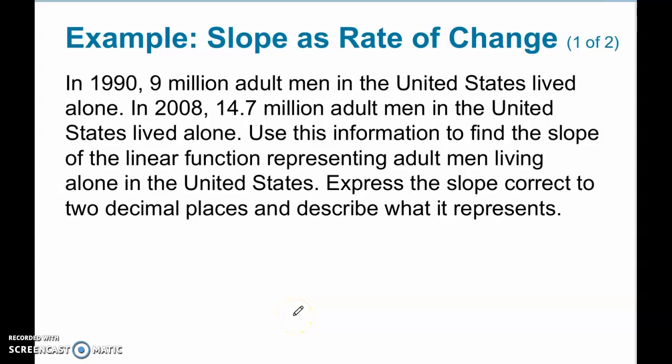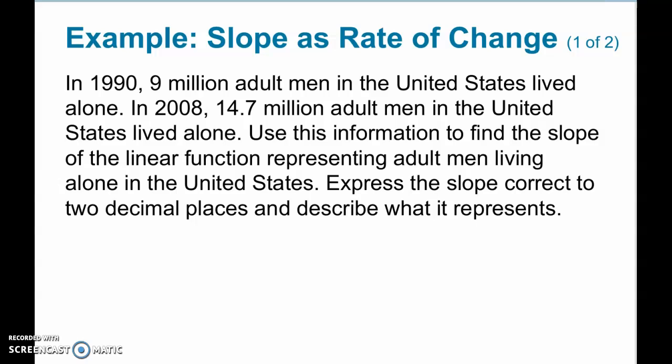So we are in section 1.5 and we've been talking about slope. And now we're going to talk about slope as a rate of change, and we're going to look at an application problem. So what you should do when you approach these application problems is read through them once and then read through it a second time and highlight the important facts that you think you might need and highlight what's the question that they're asking.